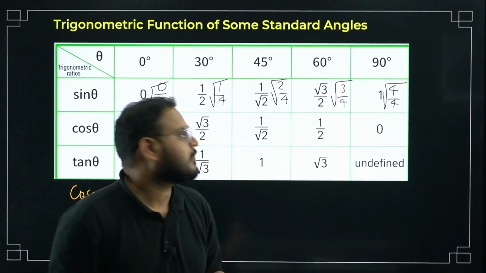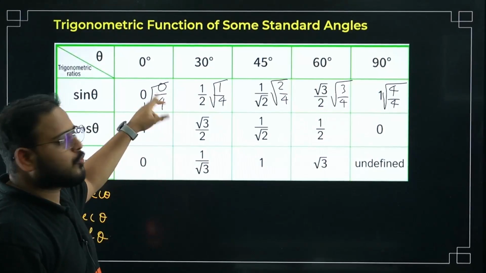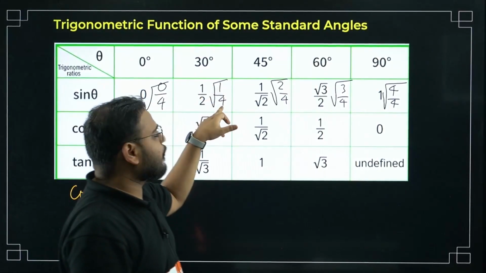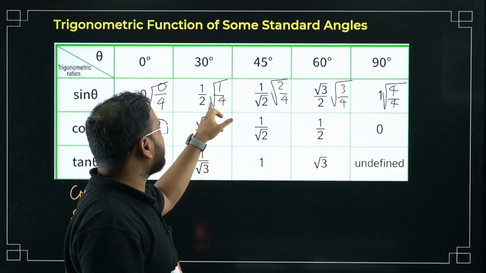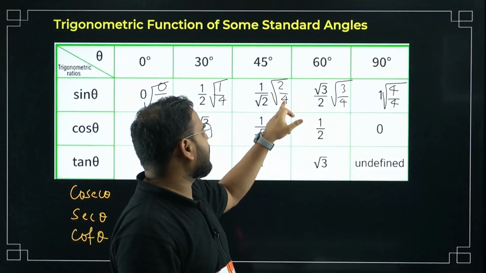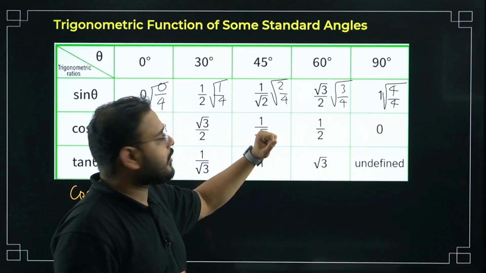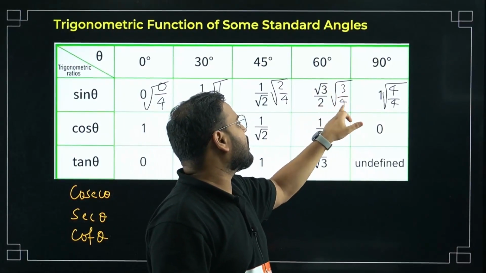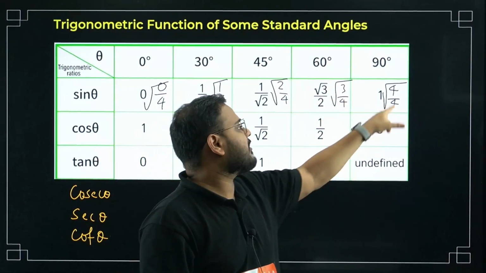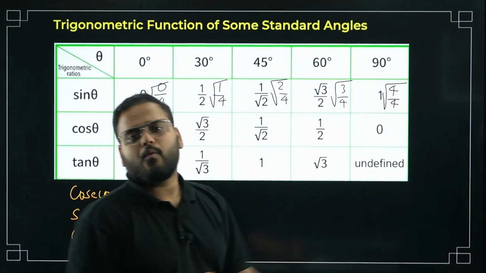Now check it out. 0 by 4, how much is that? 0. Root of that will be 0 only. 1 by 4, root is that? 1 will remain 1, 4 will become 2. 2 by 4, what is that, bacha? Will cancel. 1 by 2 will be in the denominator. So it becomes root 2. Okay, over here, sir, 3 will become root 3, 4 will become 2. So root 3 by 2. Over here, sir, 4 by 4 is 1, bacha. Root of that is 1, sir.